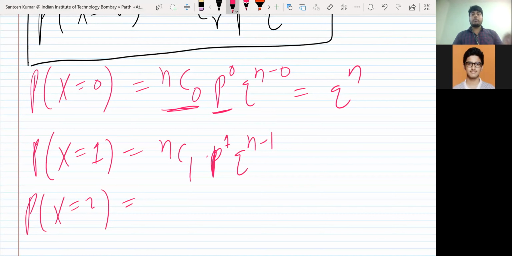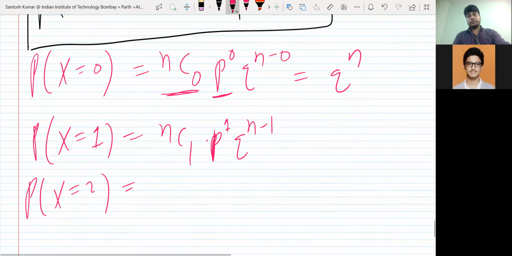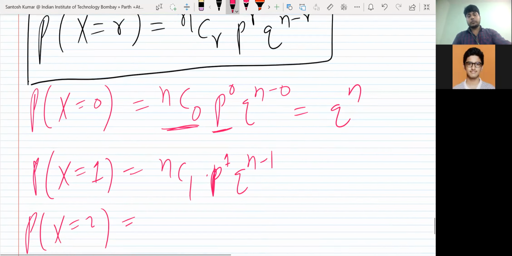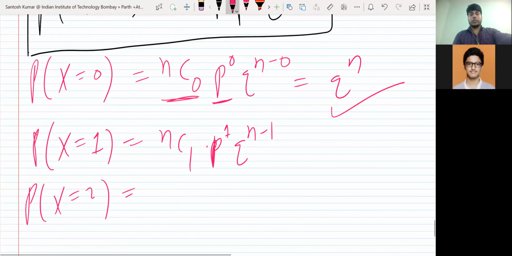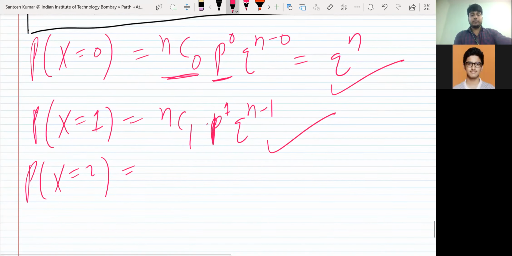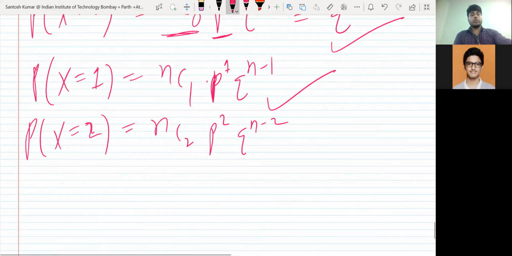If you have gone through the binomial theorem, you will relate to it. Each term is on this pattern. The first term in the binomial distribution is this, the second term is this, the third term is this, and so on. So x equal to 2 is nC2 p raised to power 2 q raised to power n minus 2.